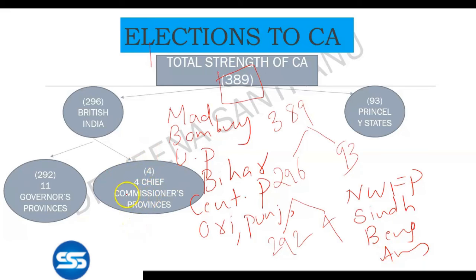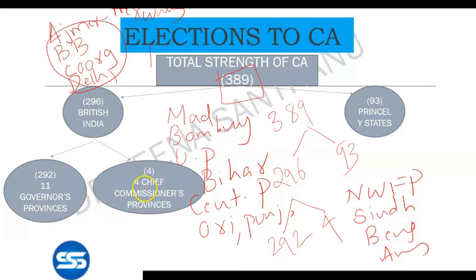And what are the 4 chief commissioners province? That you can learn in this order: A, B, C, D. That is, A stands for Ajmer-Merwara, B stands for British Balochistan, C stands for Coorg, and D stands for Delhi. This you can learn very easily. 4 chief commissioners province, that is Ajmer-Merwara, British Balochistan, Coorg and Delhi.